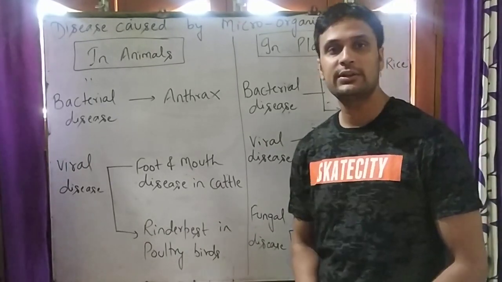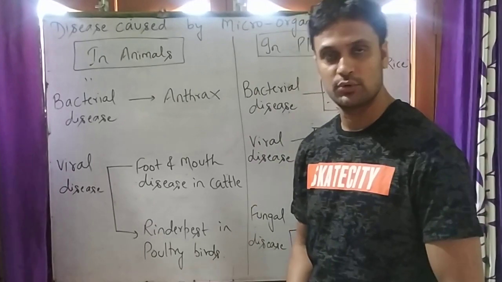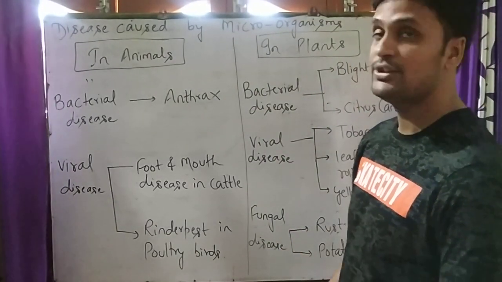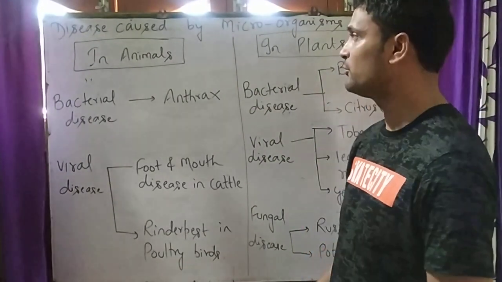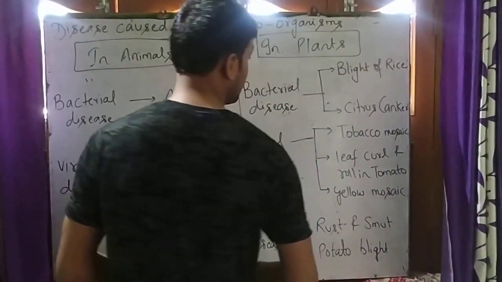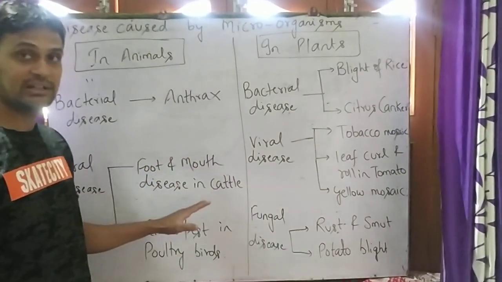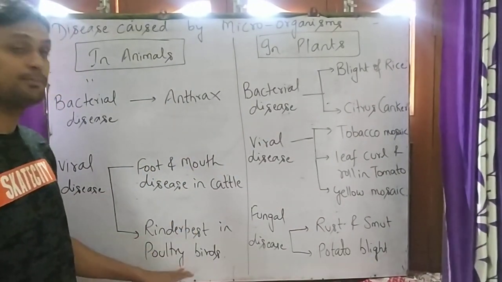Students, like human beings, plants and animals are also susceptible to diseases caused by microorganisms. The diseases caused in animals are anthrax, foot and mouth disease in cattle, and rinderpest in poultry birds.